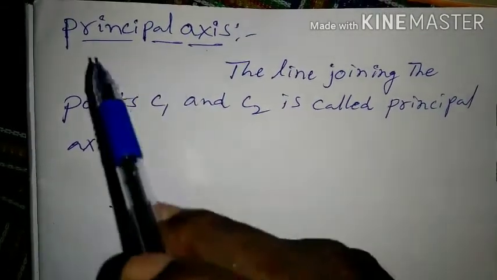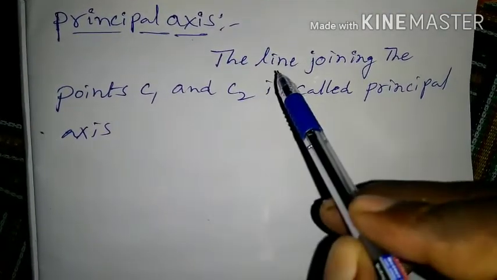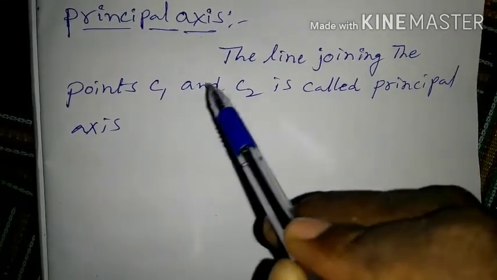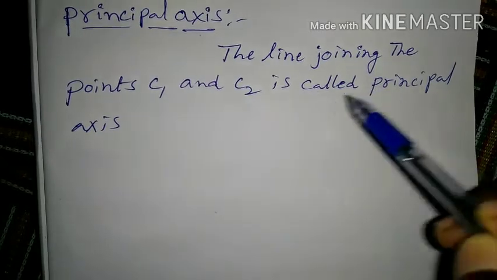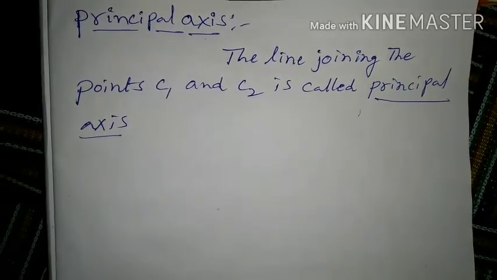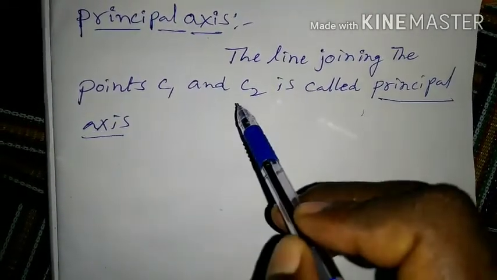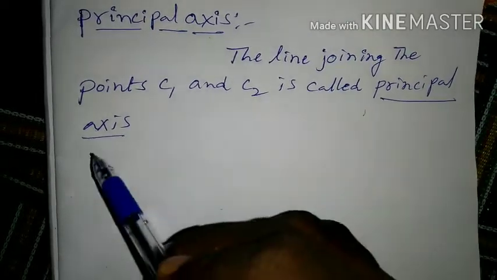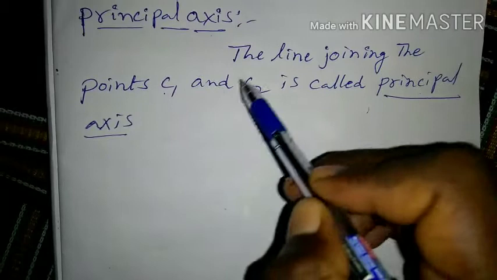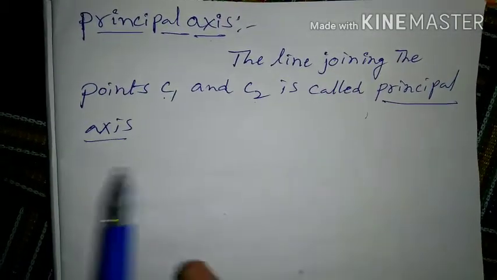See the definition. What is a principal axis? The line joining the points C1 and C2 is called principal axis. C1 and C2 are the centers of curvature. Okay, explanation.